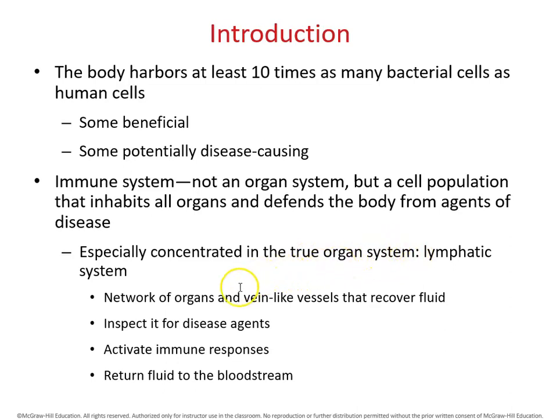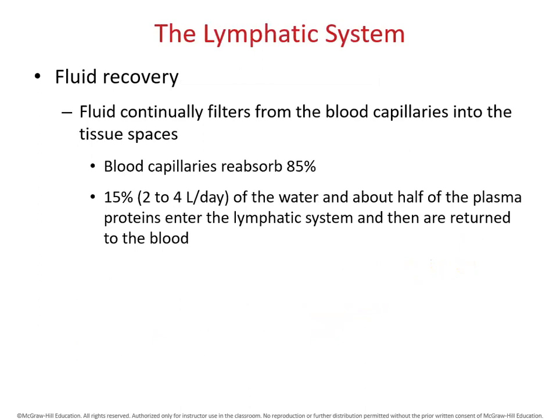It has a network of organs and lymphatic vessels to collect the fluid that was left over from the venous blood. The lymphatic system can inspect the body for disease agents. It can also activate immune responses and return fluid to the bloodstream. So in this video, we're going to focus on the lymphatic system. The functions of the lymphatic system are listed below.